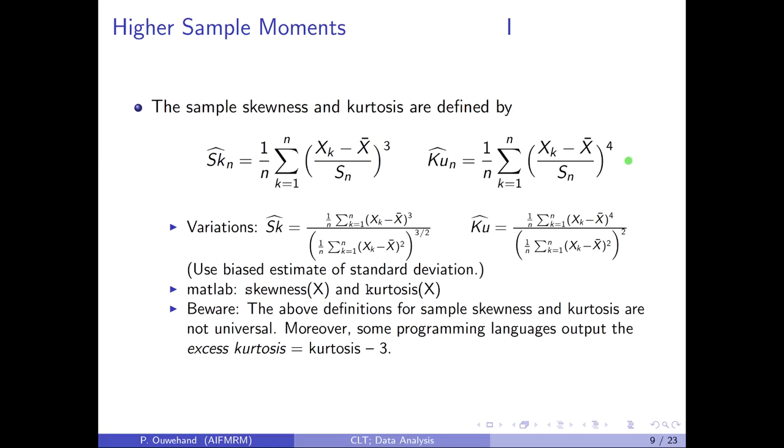However, these definitions aren't universal. There can be variations. For example, we may use the biased version of the standard deviation that we've just discussed. Many programming languages have these functions built in. But do beware, the above definitions for sample skewness and kurtosis are not universal, and moreover, as we've mentioned before, some programming languages will output the excess kurtosis, i.e. the kurtosis minus 3. Recall that the kurtosis of the normal distribution is equal to 3, and so the excess kurtosis is the kurtosis above that of the normal distribution.